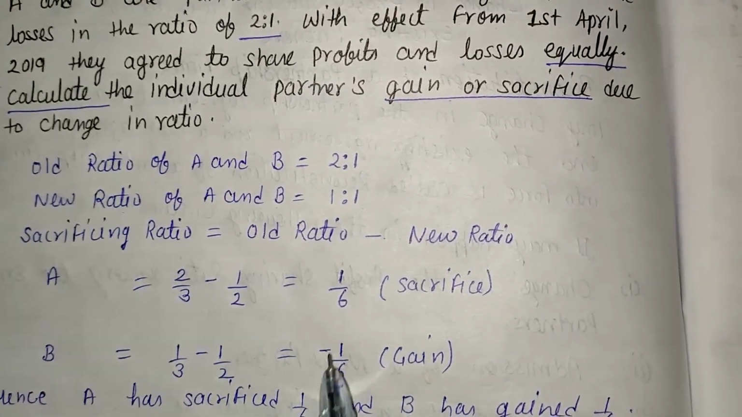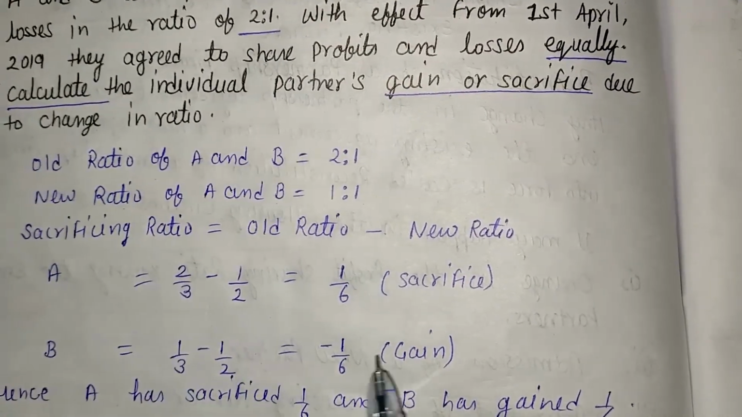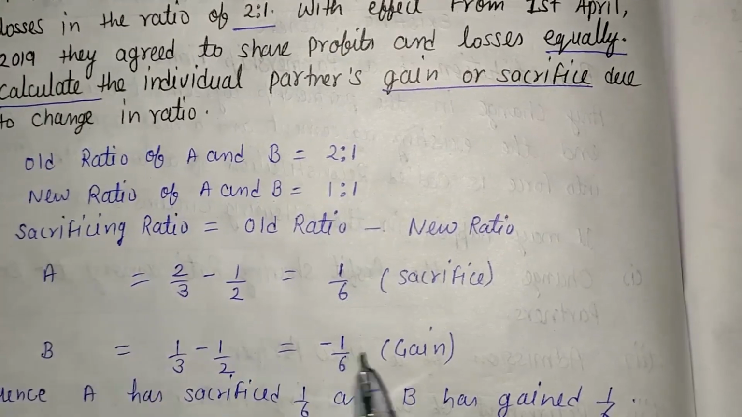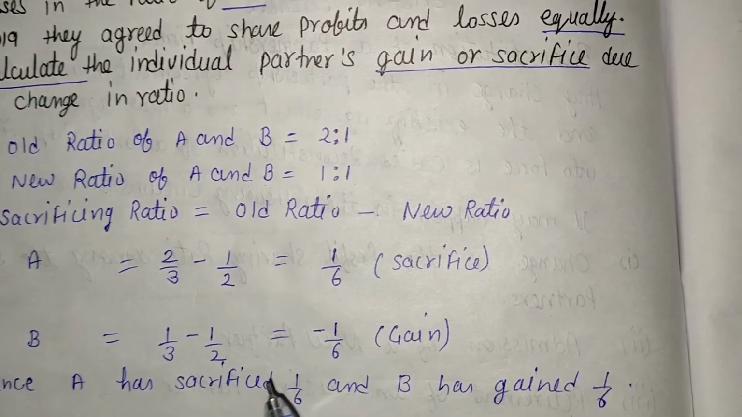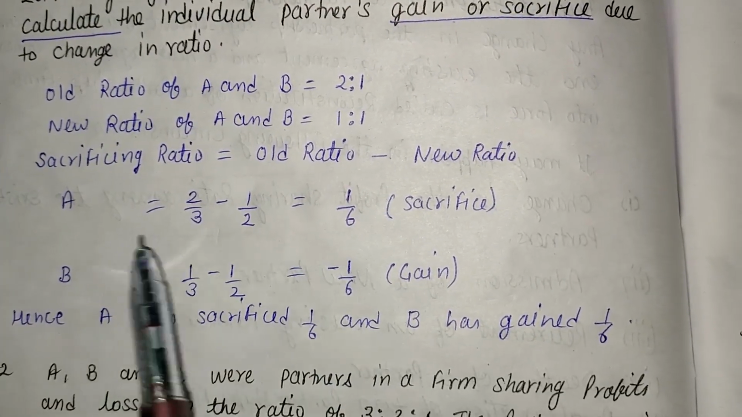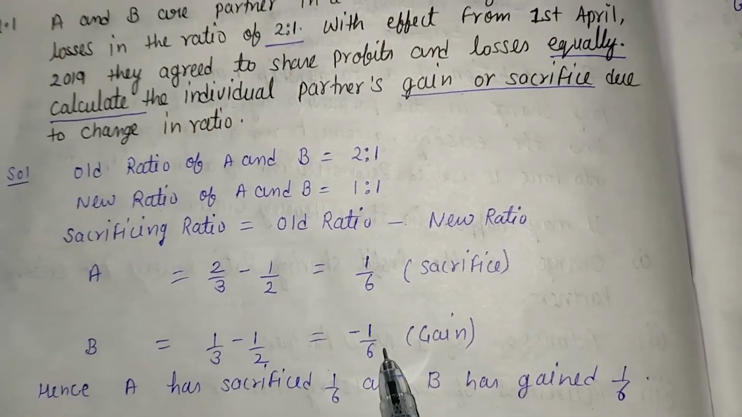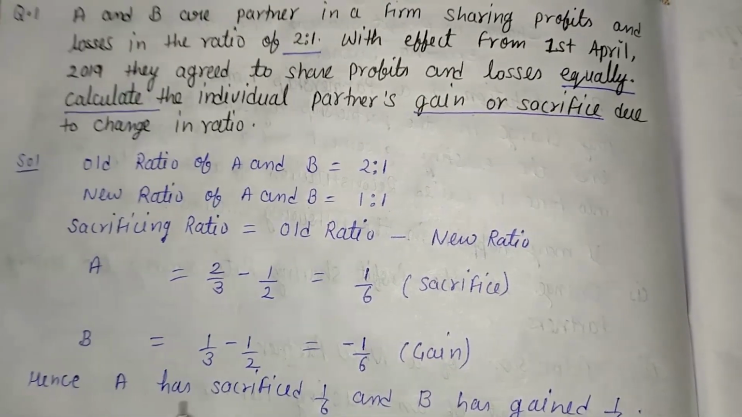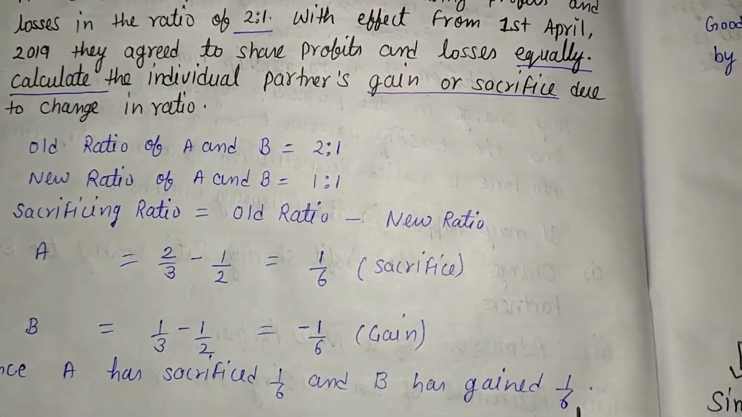Opposite sign indicates opposite relation. At the time of sacrifice, minus indicates gain, or at the time of gain, if minus comes, that means sacrifice. So there is an inverse relation in between. So here after solving this, we find out that A sacrificed 1/6 and B gained 1/6. Hence the conclusion is that A has sacrificed 1/6 and B has gained 1/6.